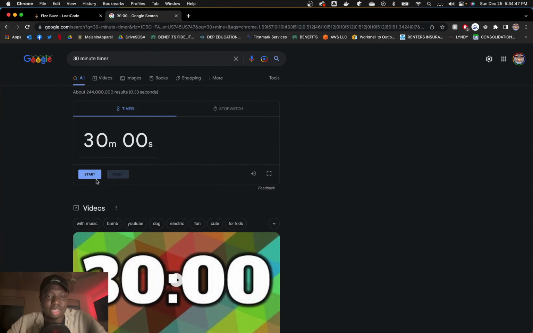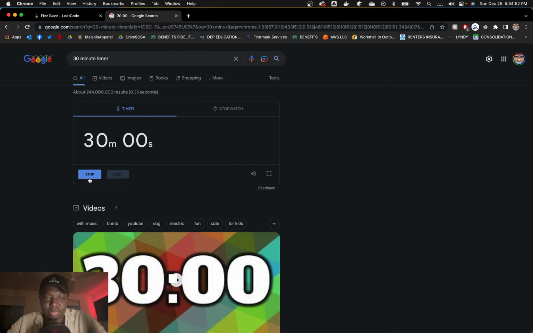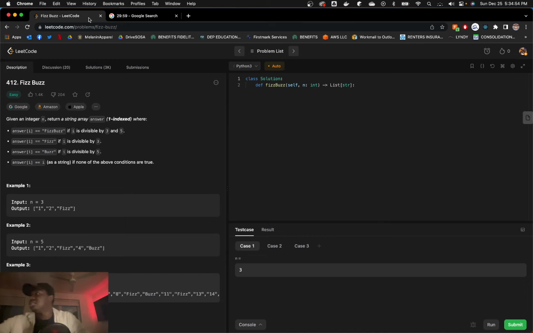All right, FizzBuzz. I've heard it's pretty easy, but let's just do it anyway. Let me take a picture of this. All right, I'm erasing my board. I've heard of FizzBuzz before, and I can't remember how to really solve it. All right, 30 minutes or less, let's get it.